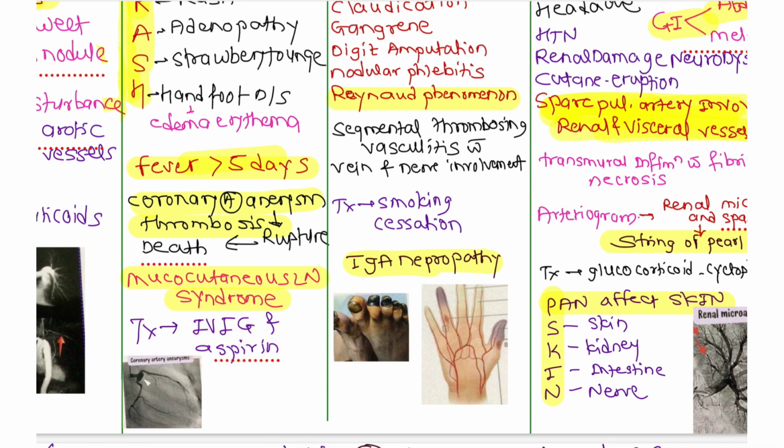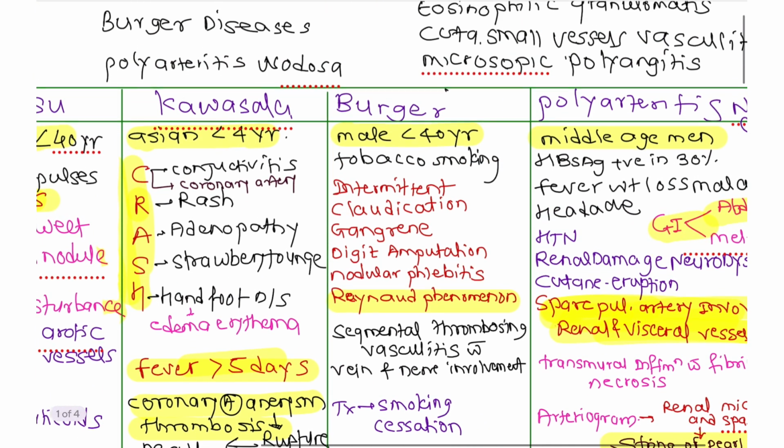Now an important point you have to remember, in children usually we don't give aspirin, but Kawasaki is the only disease where we have to give aspirin because it has more benefit than the risk.